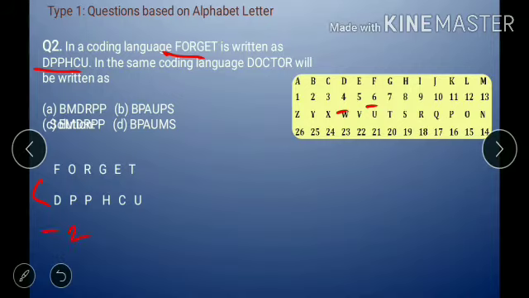O and P: O has 15 and P has 16, so O and P have a plus 1 relation. R and P: R has 18 and P has 16, so again there is a relation of minus 2 between R and P. G and H: G is 7 and H is 8, so G and H have a plus 1 relation. So in this there is a relation of minus 2, plus 1, minus 2, plus 1. This same pattern we will apply to find the code for doctor.